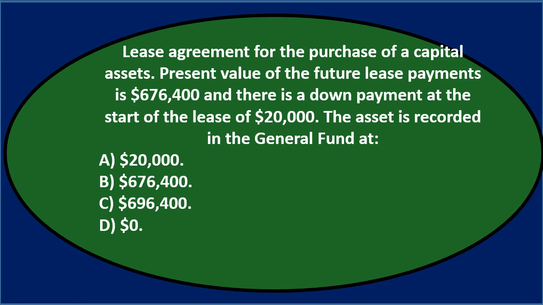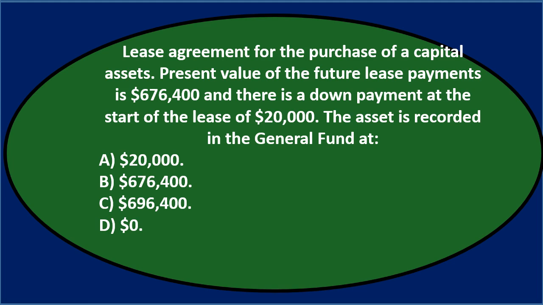So let's go through this again using the process of elimination. Lease agreement for the purchase of a capital lease. So we're making a capital lease. Now, when you think capital lease, you're typically thinking we're buying something possibly large, equipment or something like that. Capital lease means we're going to treat it basically as a purchase as opposed to just a lease payment. Therefore, capital asset on the books usually and related liability, kind of like if we were financing that piece of equipment: asset on the books, related liability related to the financing.